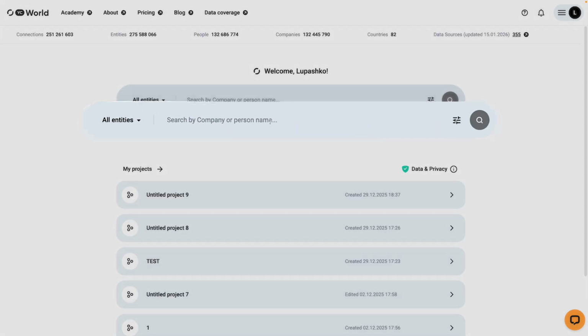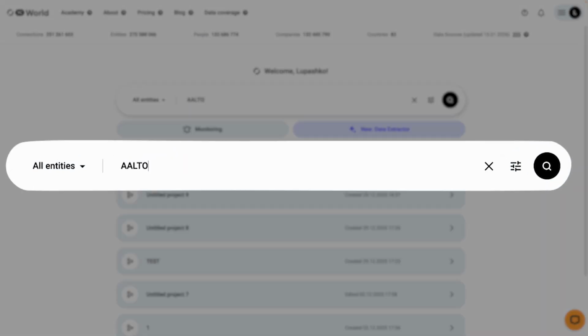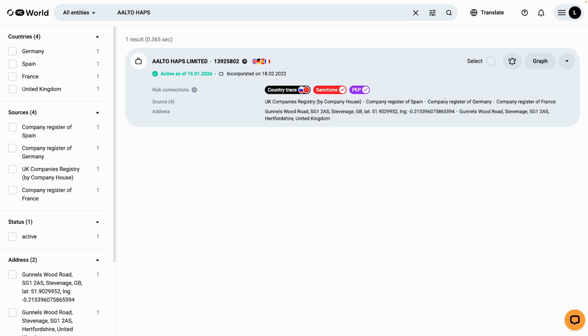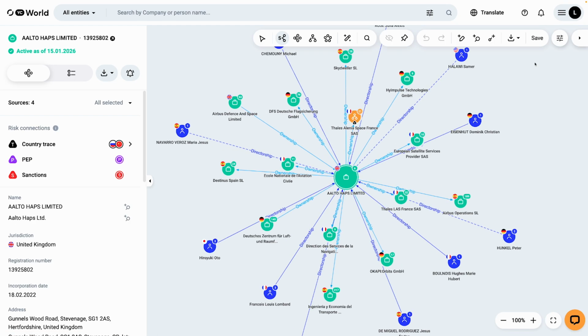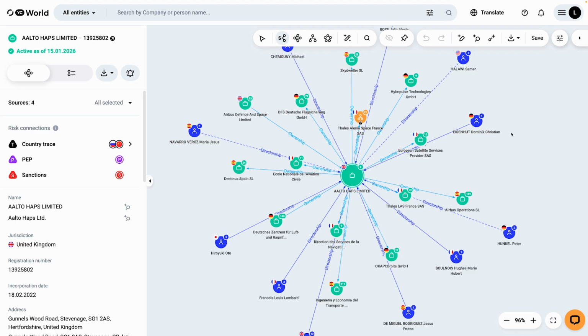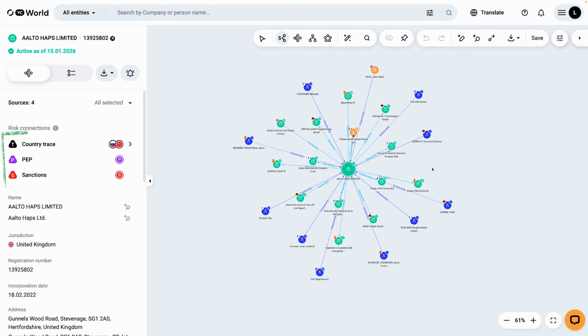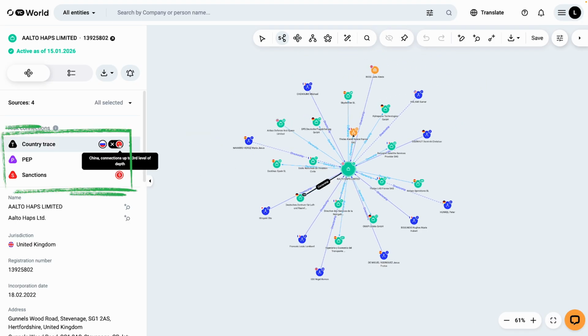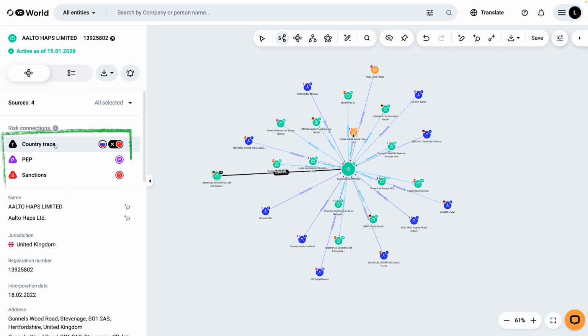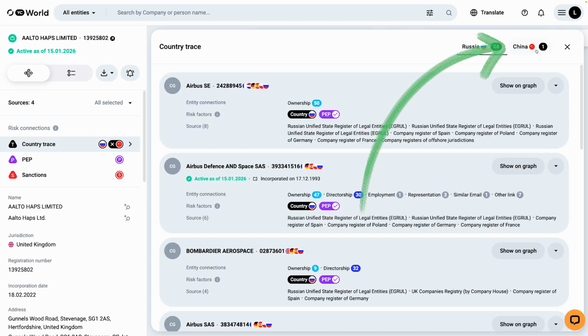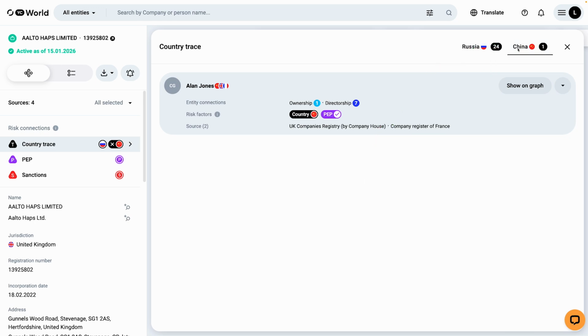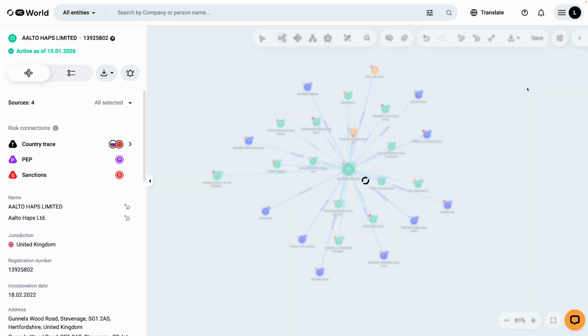To run a search, simply type the company name or its identification code into the search bar. Next, examine the connections by clicking the graph button. The system displays a web of entities and their relationships. Since there are too many, let's use the flags in the left panel to filter by country. Select the China flag in the top right corner to see links to China. Choose this gentleman, for example, and add him to the graph.